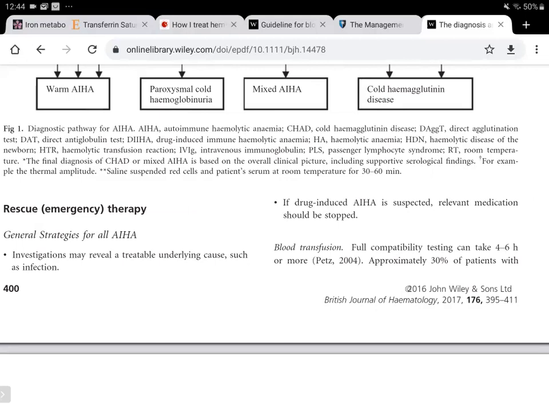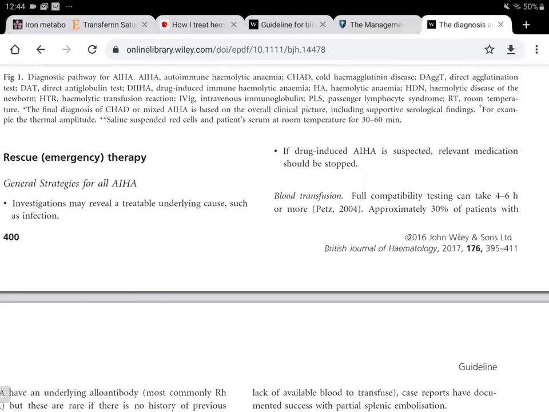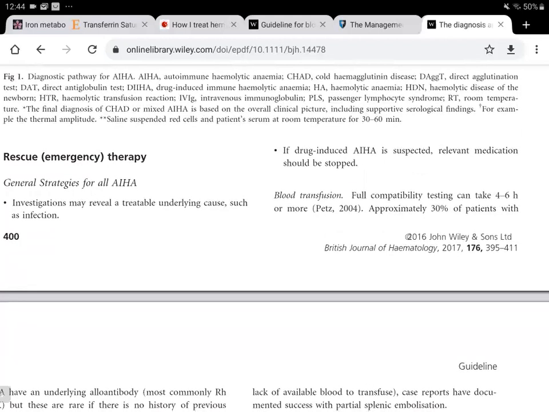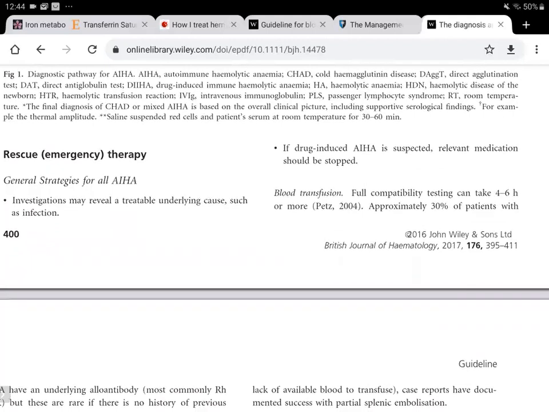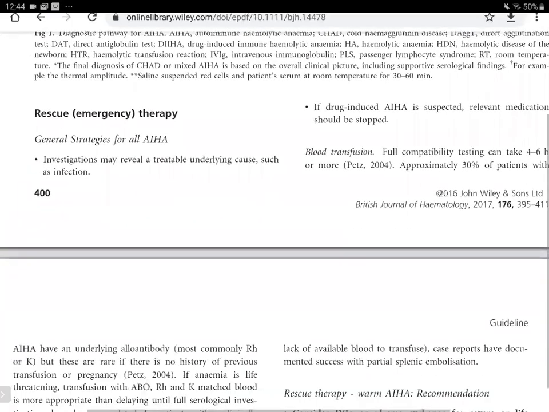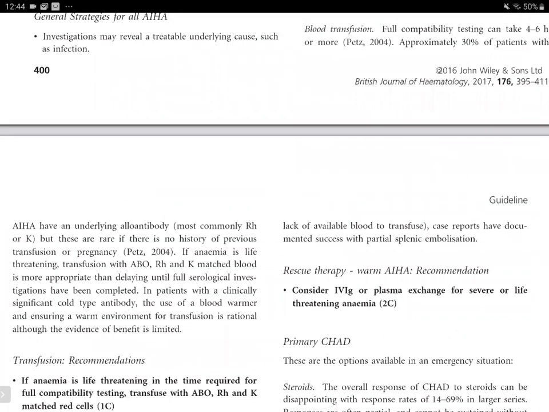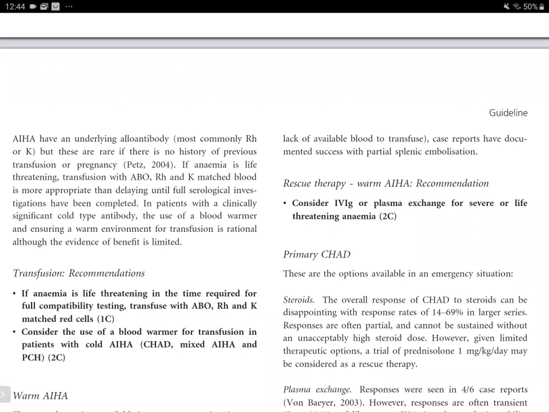However, for emergency situations, we would need to transfuse blood, and fully compatible blood would need to be transfused. This testing takes around 4 to 6 hours or more if you need to do full compatibility testing. Approximately 30% of patients with autoimmune antibodies also have underlying alloantibodies, most commonly RH or KEL, but these are rare if there is no history of previous transfusion or pregnancy.